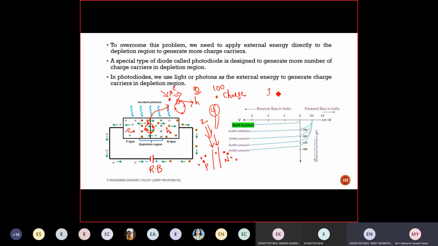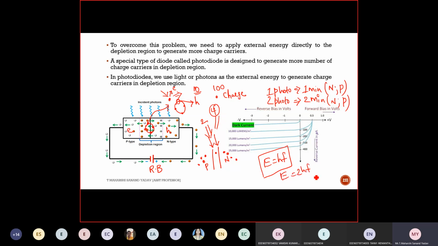So simply, depending on the photon energy, one photon will generate one minority carrier in both n-type and p-type. Suppose because of 2 photons, I'll get 2 minority carriers in n-type and p-type. In the same manner, depending upon the photon. The energy of a photon is E equal to h into f. This is one photon energy. E equal to 2 hf is 2 photons. E equal to 4 hf is 4 photons. Clear?